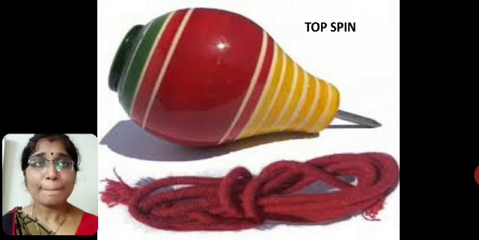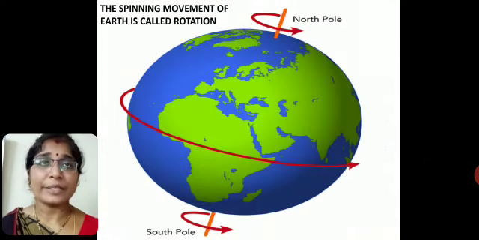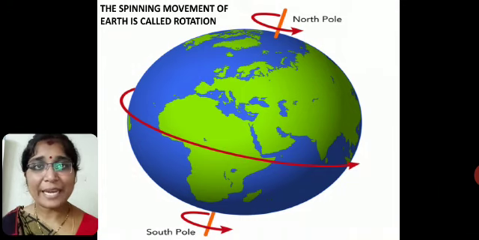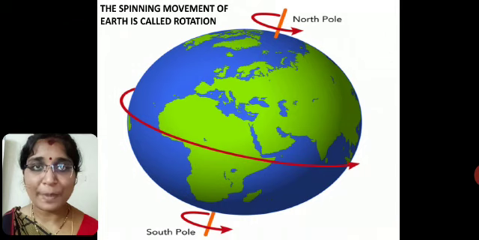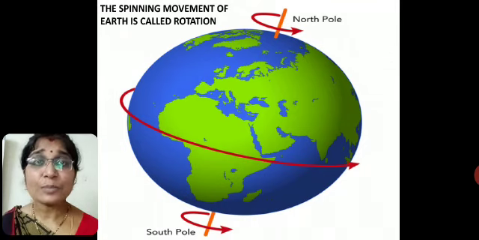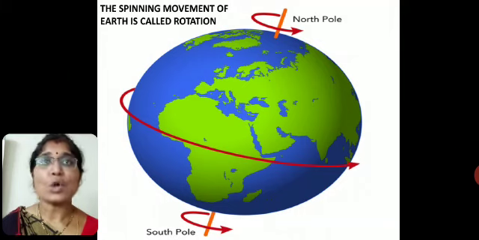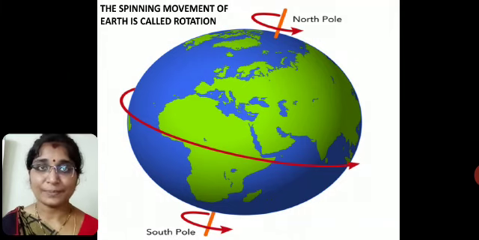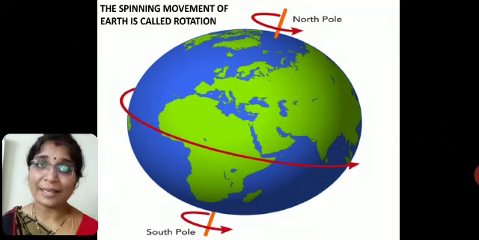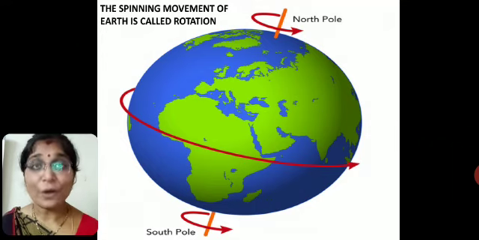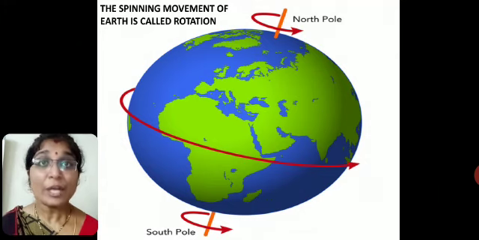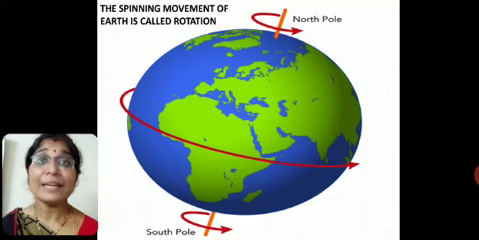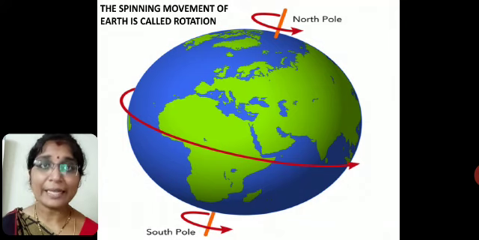See the earth here. It is spinning like a top spin. This movement of spinning is called the rotation of the earth. It will rotate on its own axis. Children, do you know it takes 24 hours to complete the rotation one time? That means if we are getting 24 hours of day and night, the earth has completed rotating one time.